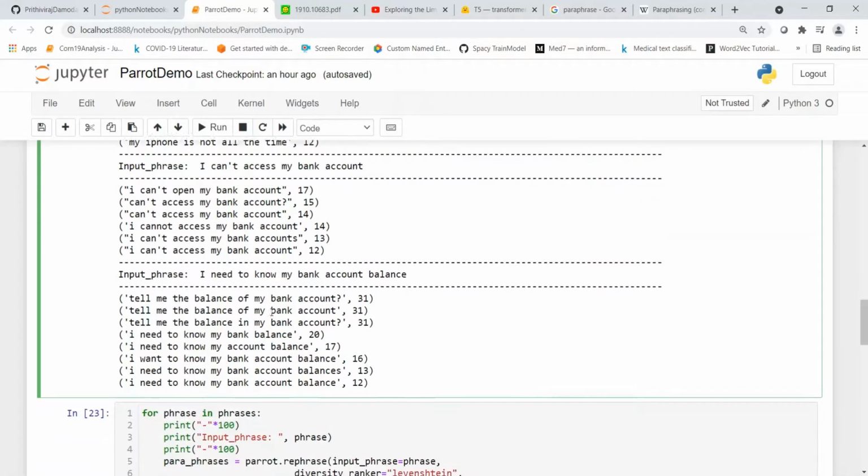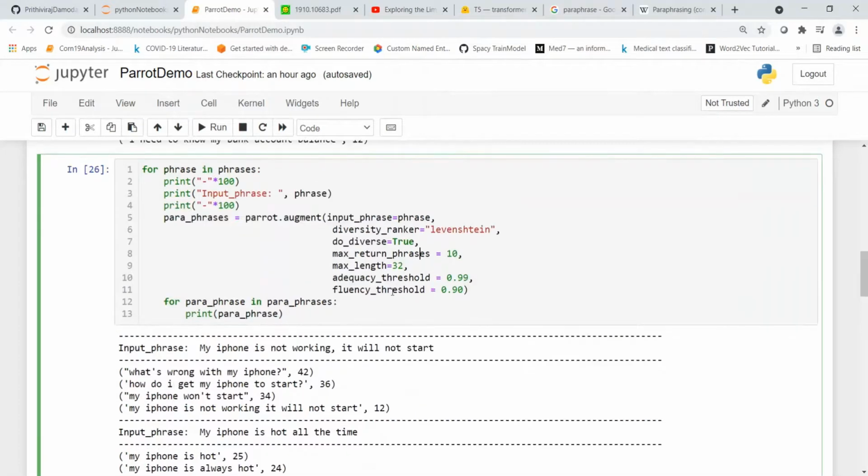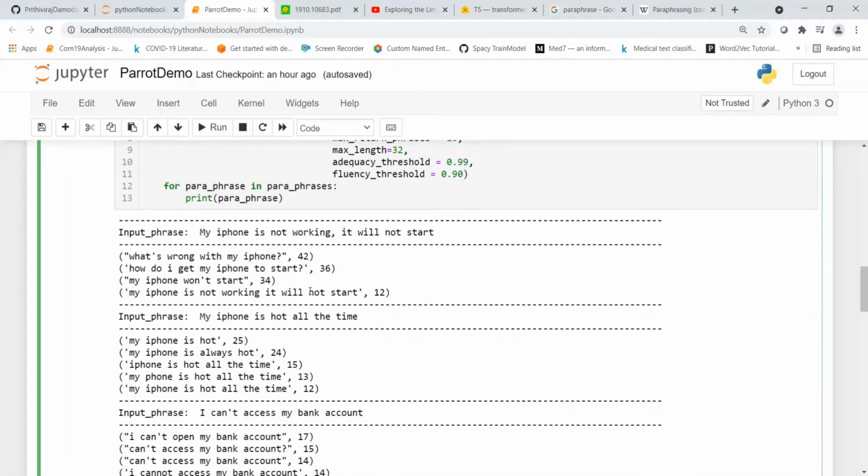Here I need to know my bank account balance, tell me the balance of my bank account. It means the same thing. So you have these filters which you can change, like whether you want diverse paraphrases, what kind of adequacy threshold and fluency threshold you want. You can change these parameters and generate different paraphrases using the Parrot paraphrasing framework.